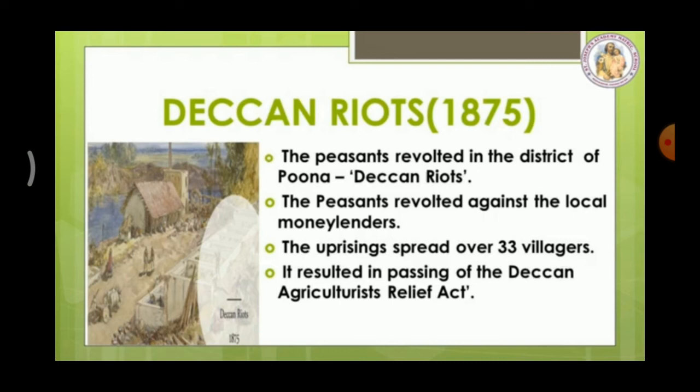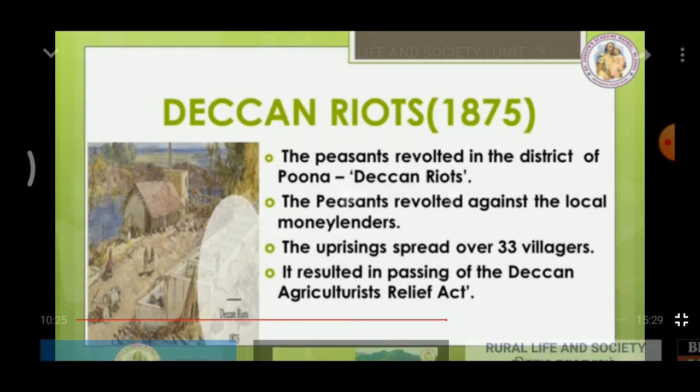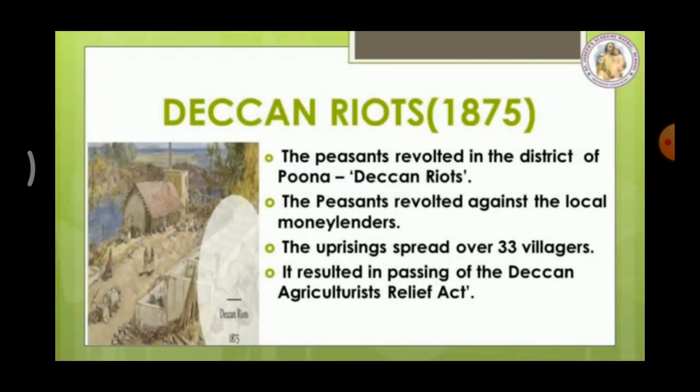The uprising started from a village in Poona district when the village people forced out a local moneylender from the village and captured his property. So these village people joined together and forced the moneylenders to come out of the villages. Gradually, this uprising spread over 33 villages. It resulted in the passing of the Deccan Agriculturist Relief Act, which removed some of the most serious grievances of the peasants.